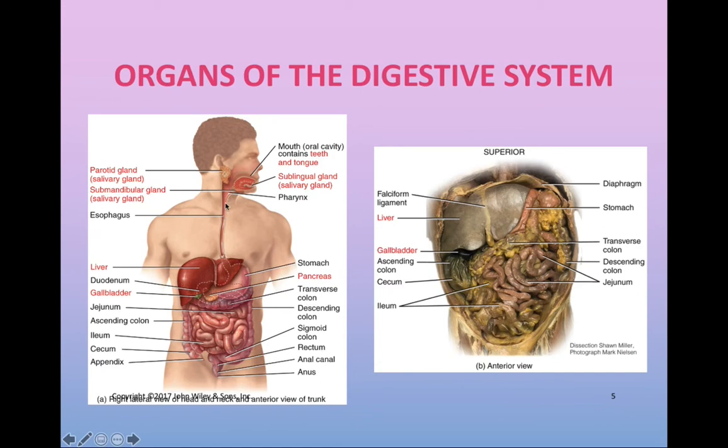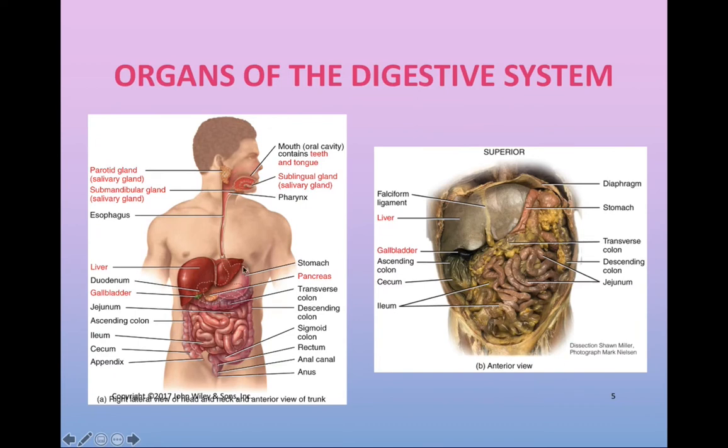The esophagus will connect the pharynx to the stomach, and food will pass down this structure to eventually be stored in the stomach, which can be found right here. Separating the esophagus from the stomach is the lower esophageal sphincter. Now, one of the roles of the stomach is to act as a reservoir for food and slowly release the contents that are broken down inside of the stomach into the small intestine.